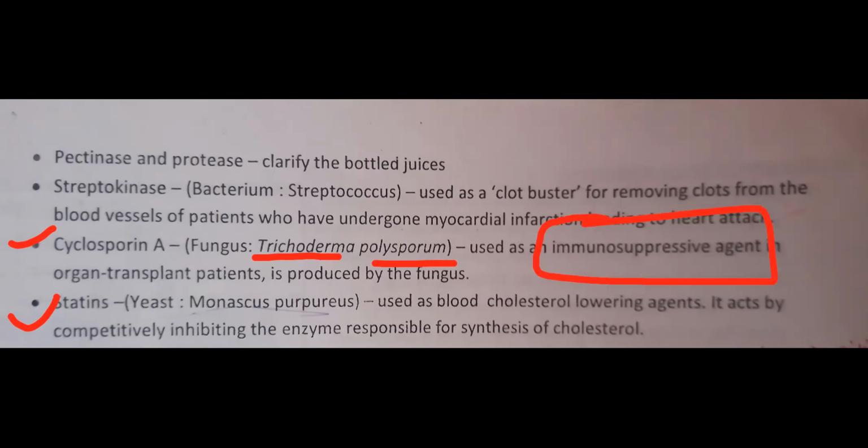This is necessary, otherwise the patient's body accepts this organ as a foreign body, a foreign particle, and then the rejection process starts.